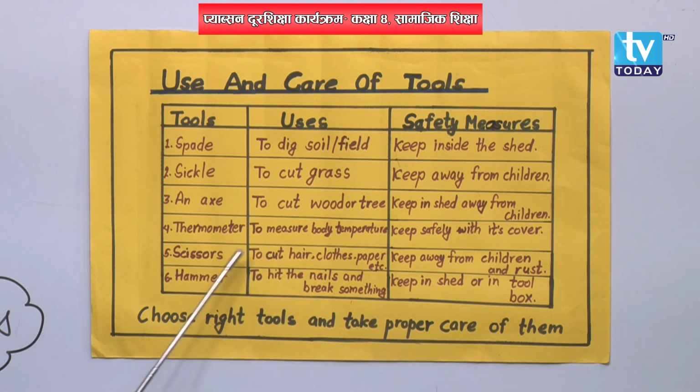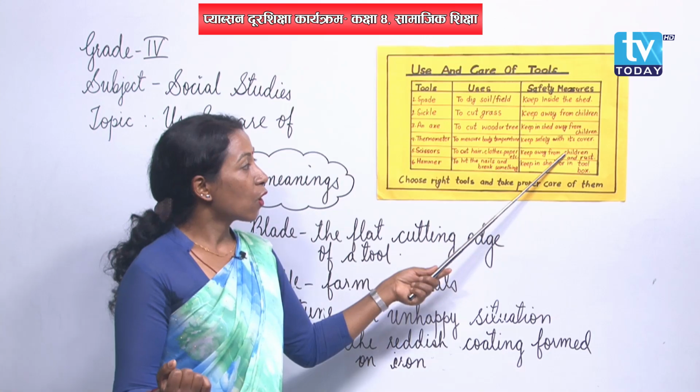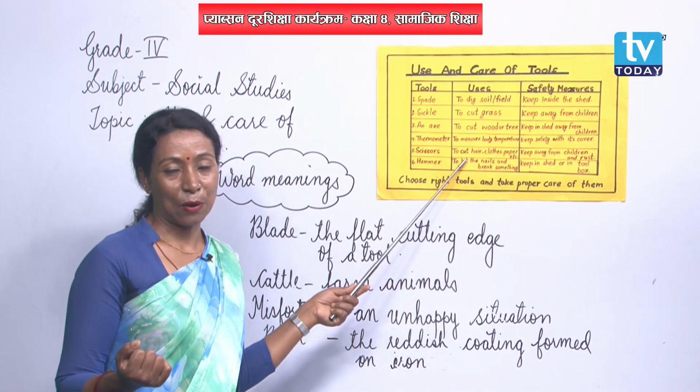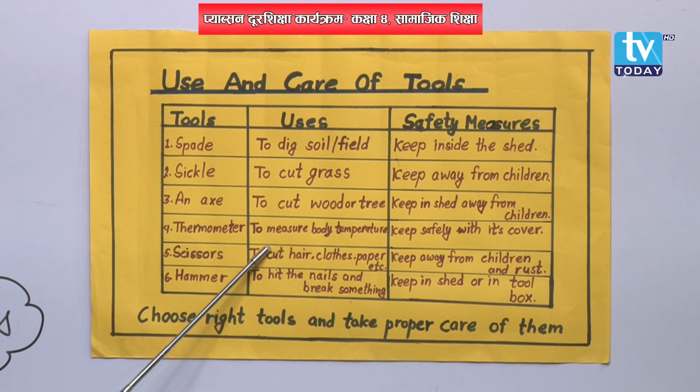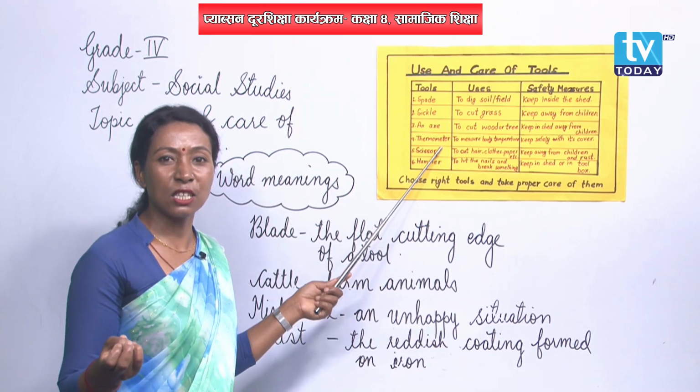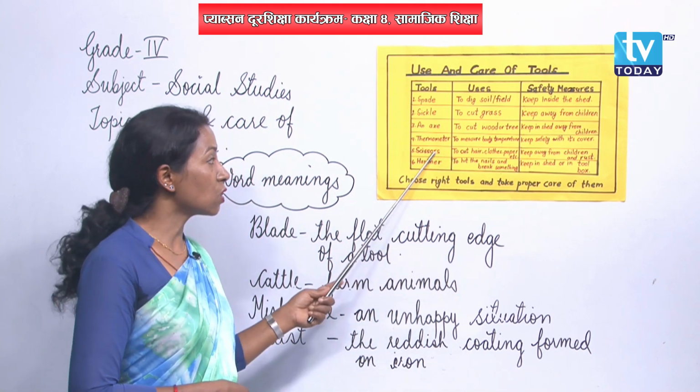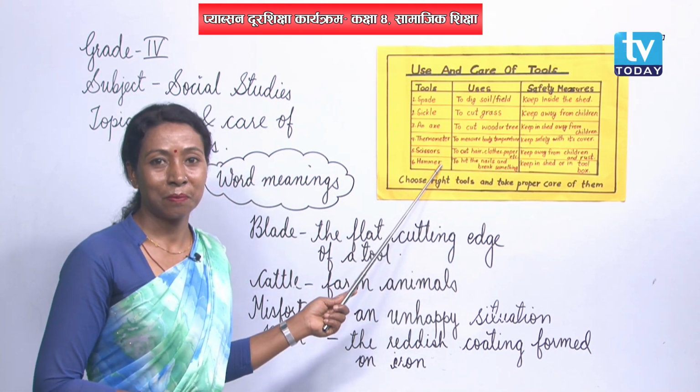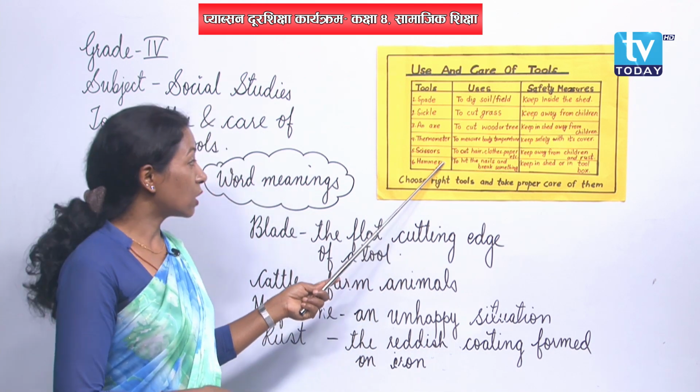As it is important, it is harmful, dangerous too. Yes, so how to keep the scissors here? Keep away from children or rust. See, we have to keep it very safely. First of all, we have to keep it away from the children, in a place where children cannot reach, right? And we have to take care of rust too. We should not leave scissors just outside, where there may be sun, water, isn't it? So that it will rust there. When there is rust in the scissors, then it doesn't work properly.